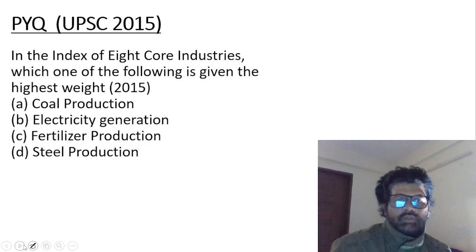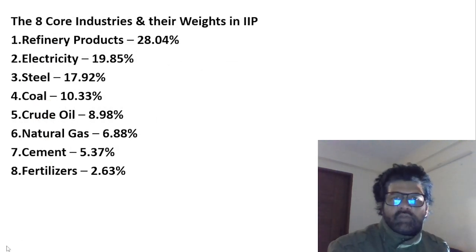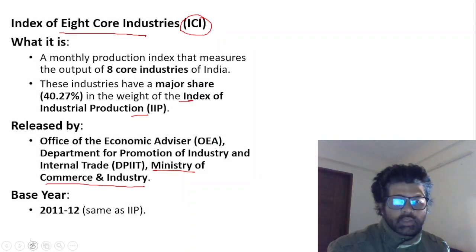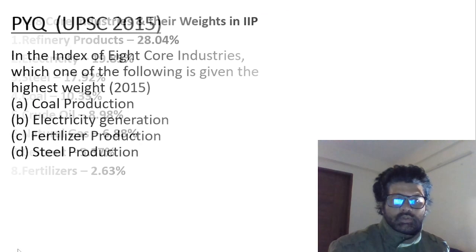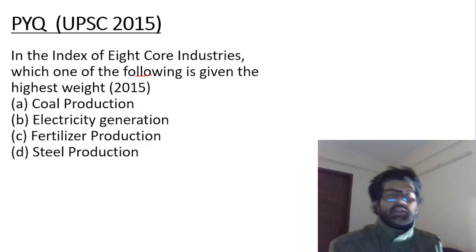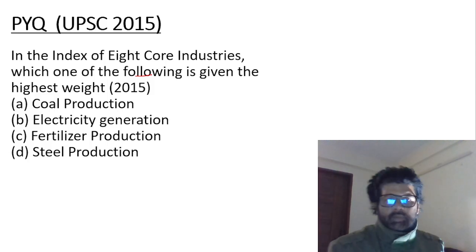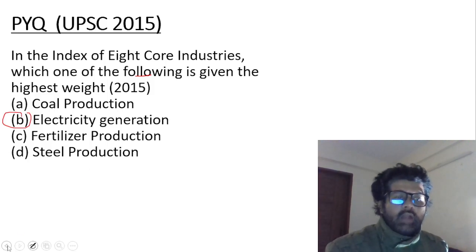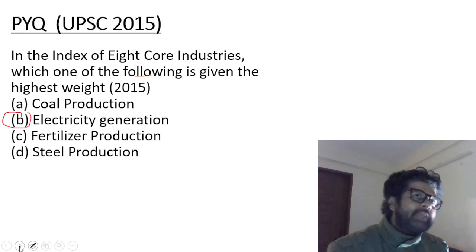Now let's solve some questions. So this is not IIP, guys. The 8 core industries and their weight, it should be in ICI. So again, let's solve this question. This is a PYQ. In the index of 8 core industries, which of the following is given the highest weight? What is the answer? The answer is B, electricity generation. Refinery, if you see, has the highest weightage, right? But refinery is not there in the options. You have to take the second one, and that is electricity.